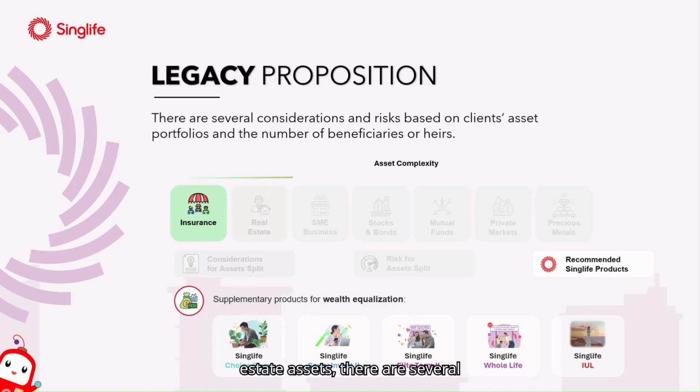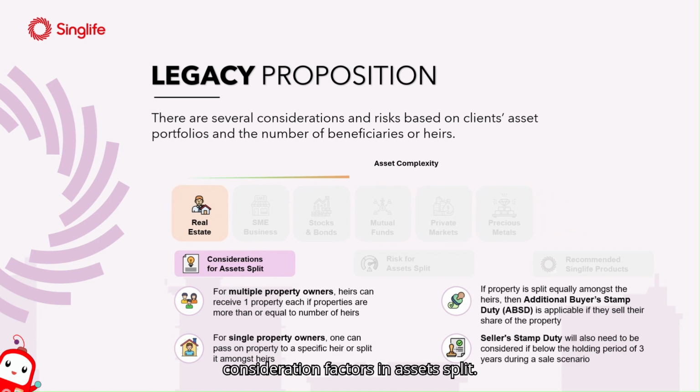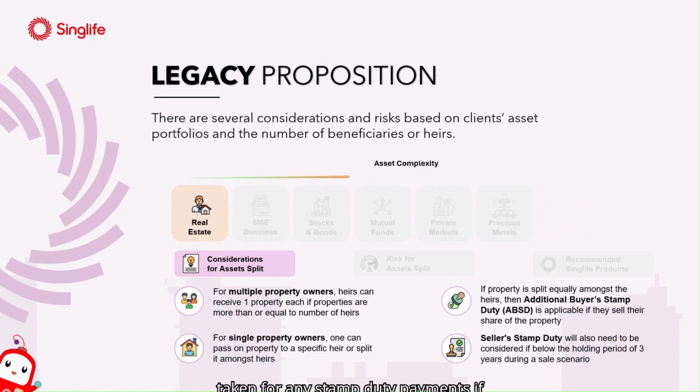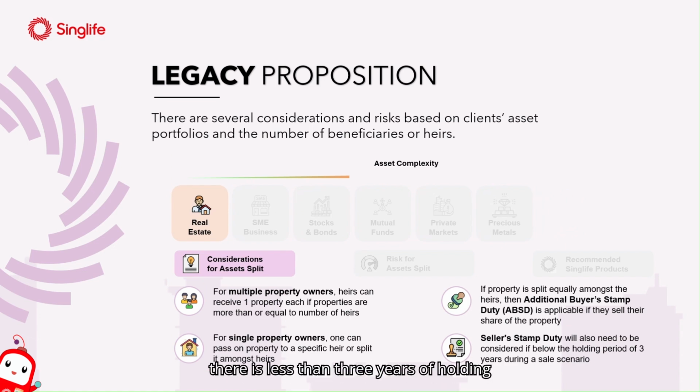For real estate assets, there are several consideration factors in asset split. Client must determine the number of properties they possess and the split among heirs. Considerations must also be taken for any stamp duty payments if there is less than 3 years of holding period during the sale. Furthermore, additional buyer's stamp duty, or ABSD, might be imposed on the beneficiary if they already own a property prior to receiving the inheritance.